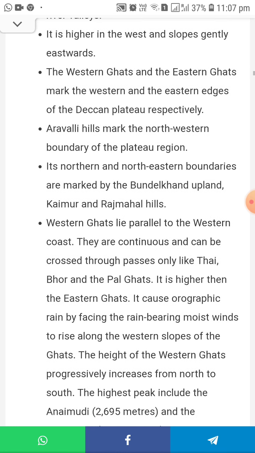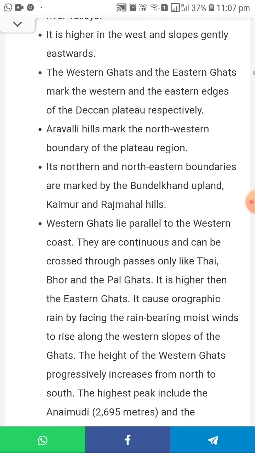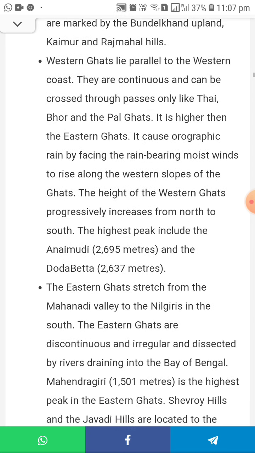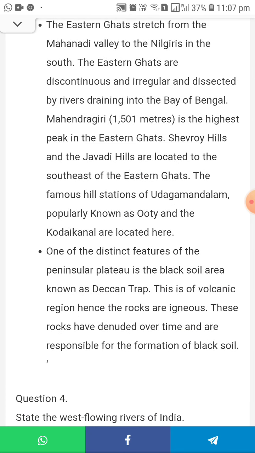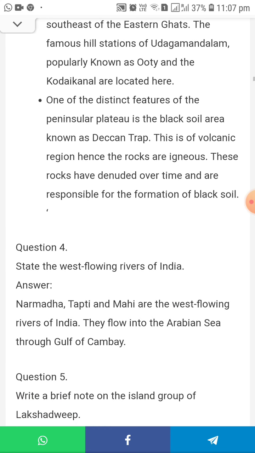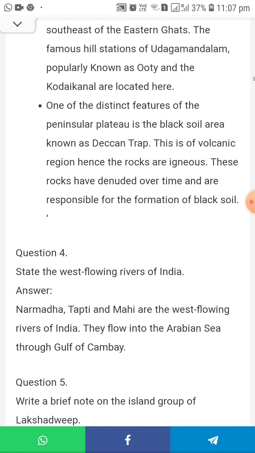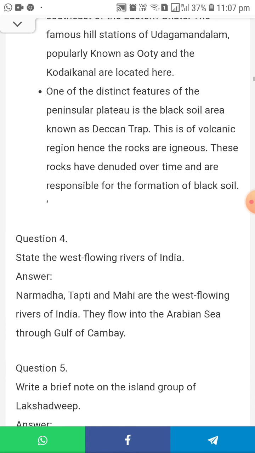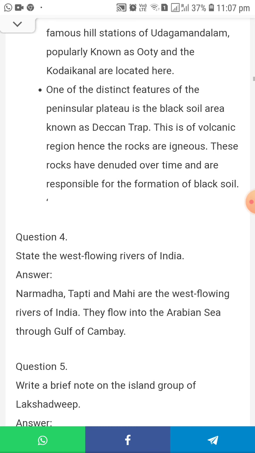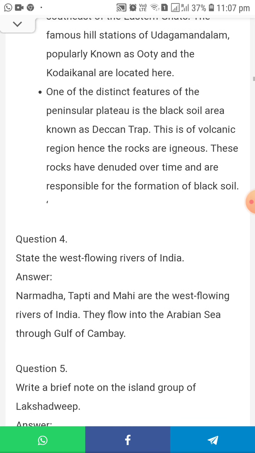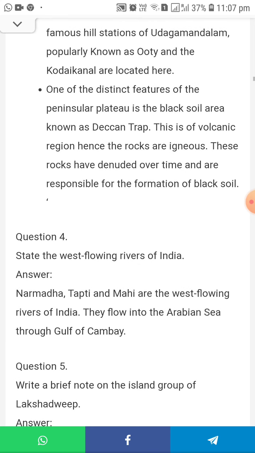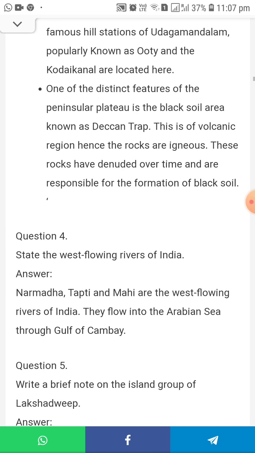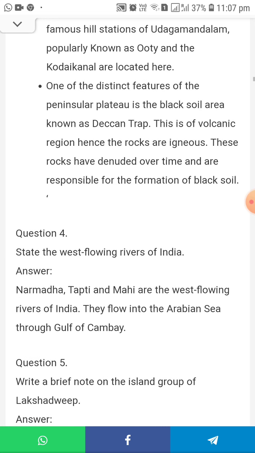The northern and northeastern boundaries are marked by the Bundelkhand upland, Kaimur and Rajmahal Hills. What are the Kaimur and Rajmahal Hills? One of the distinct features of the peninsular plateau is the black soil area, known as the Deccan Trap. This is a volcanic region, hence the rocks are igneous. These rocks have denuded over time and are responsible for the formation of black soil.